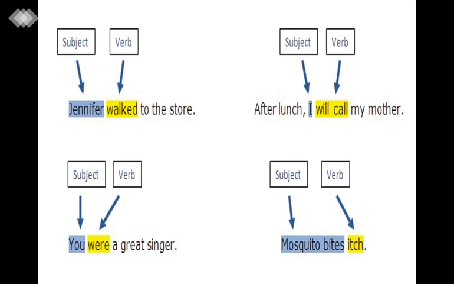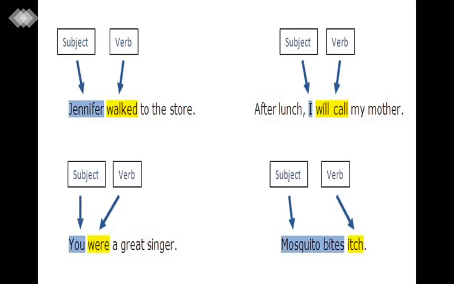Next is, you were a great singer. "You" is a subject, yes, because it's a pronoun. And "were a great singer." Never get confused between verb, noun and pronoun, please. And if you are getting confused, you can go and check the parts of speech videos, which are also available on Grasp English.